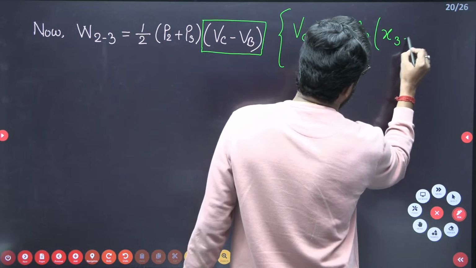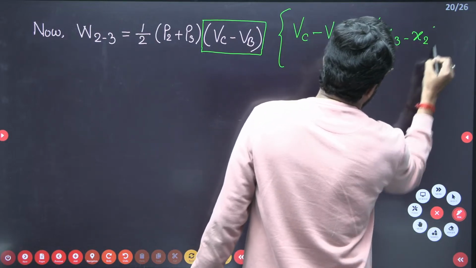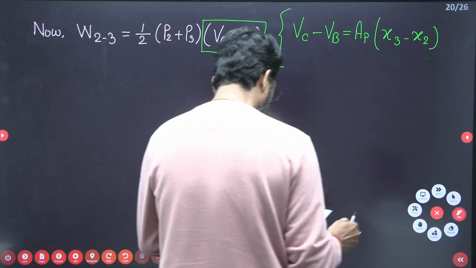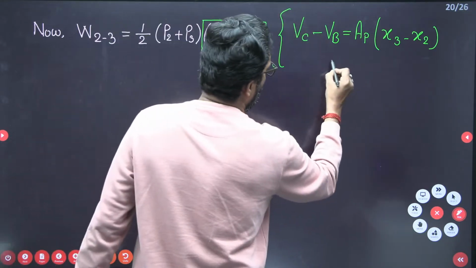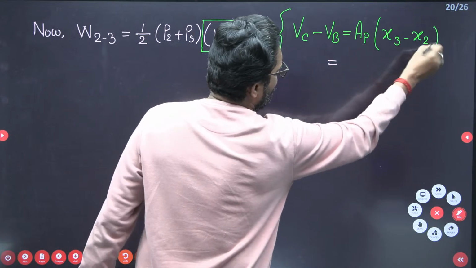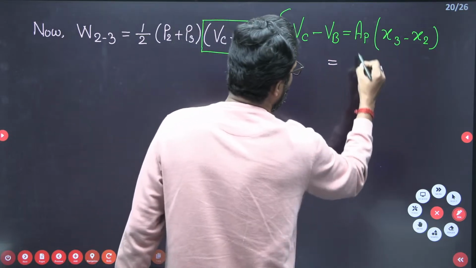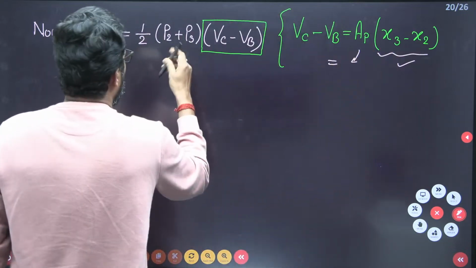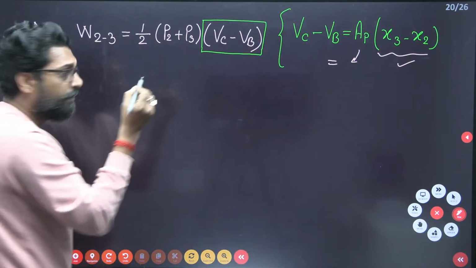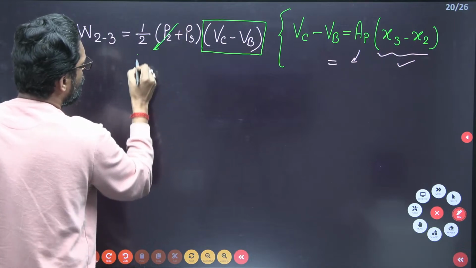So all this value is there, X3 minus X2, 8 is there. Now, P2 is given. What is P2? P2 is your P1.